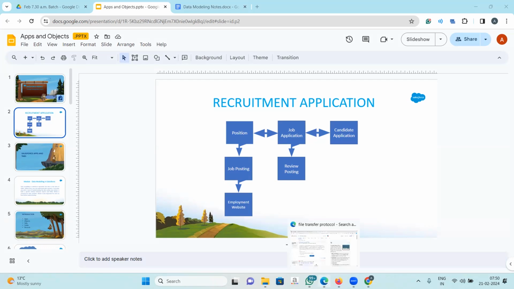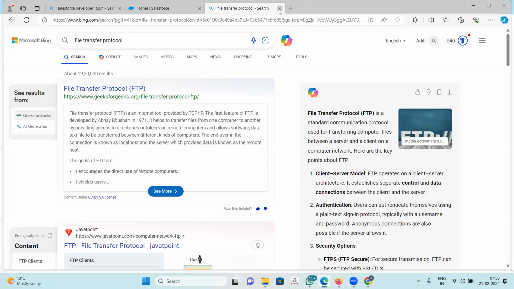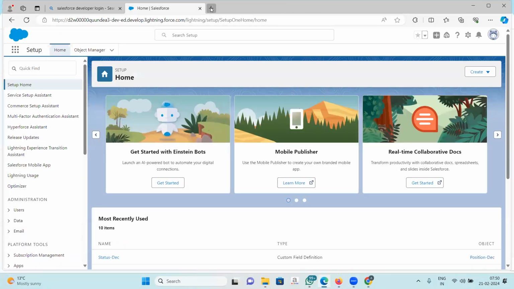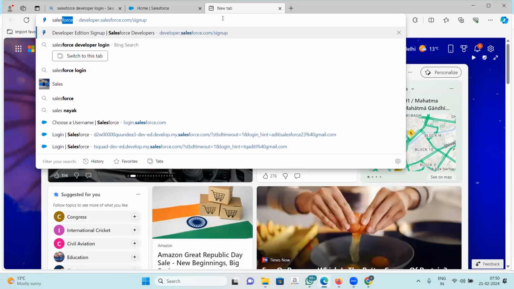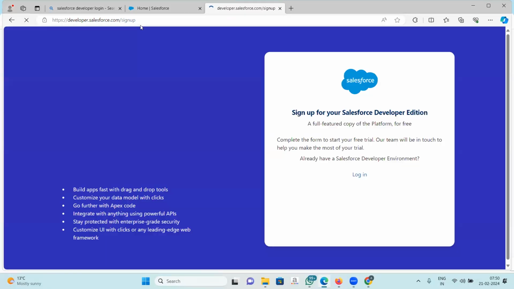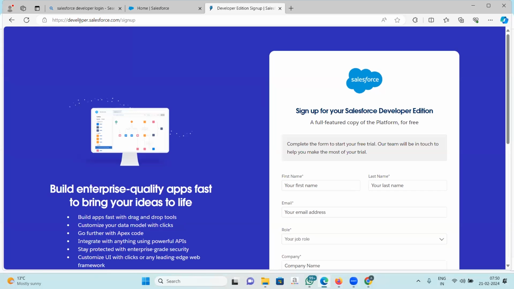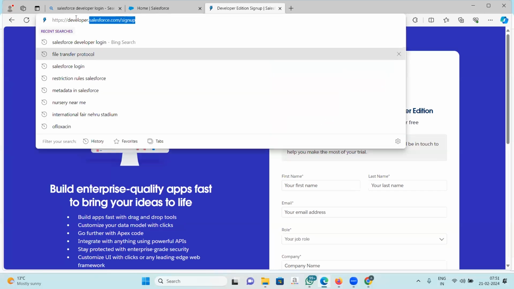Okay, so you will type on your browser Salesforce developer sign up.